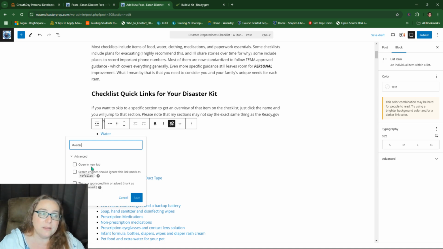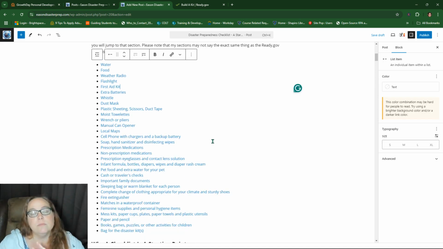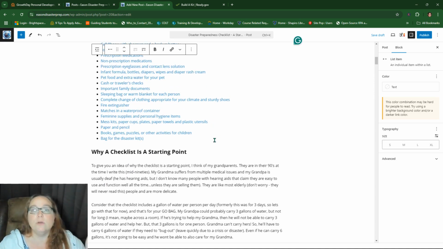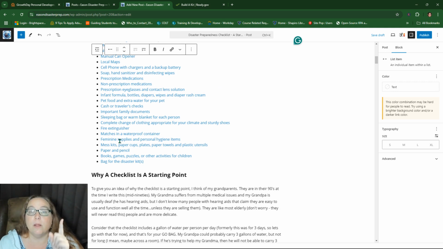I could open it in a new tab, but because it's on the same page, I'm not going to. I'm going to let them just jump around on the page. That's just preference. If I get feedback that says, oh, no, there's too much content, I needed to open another page, I might change it. But I did that for each and every one of these sections.